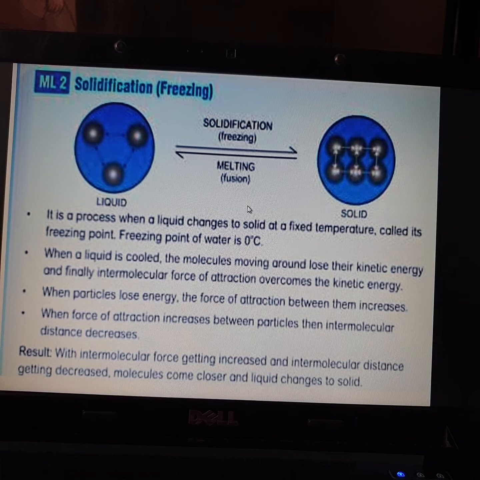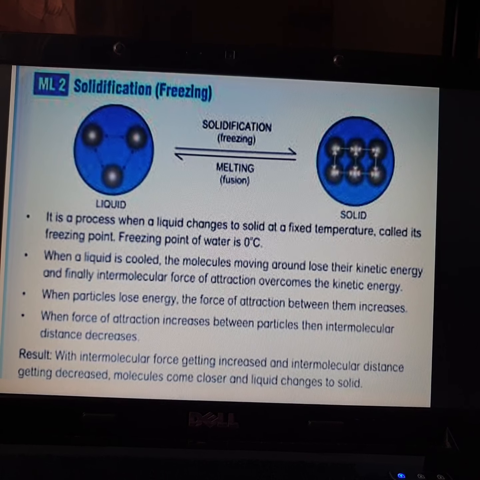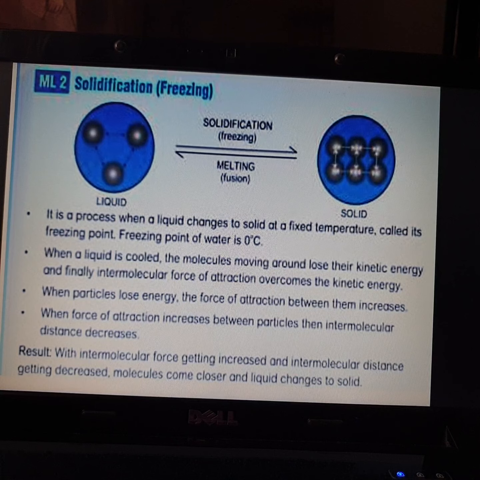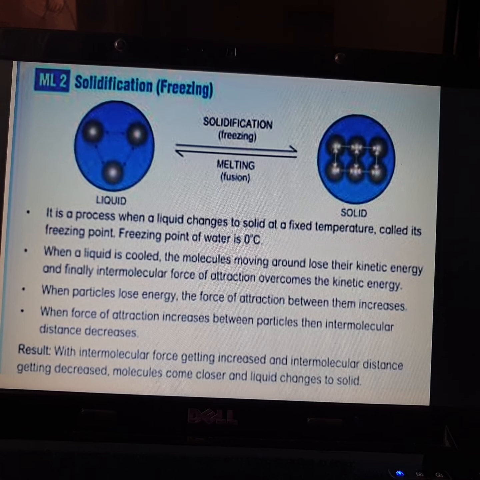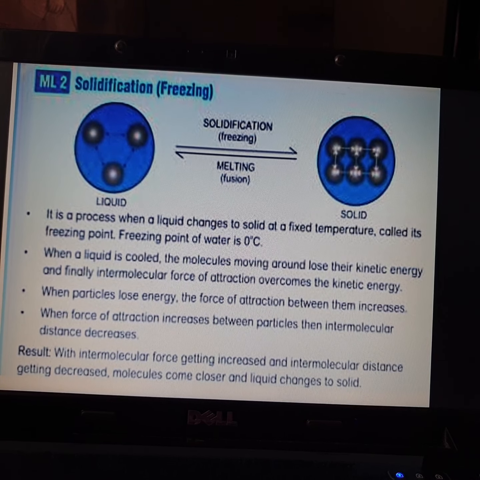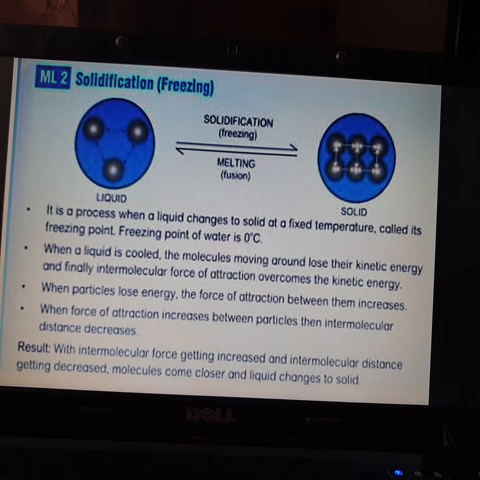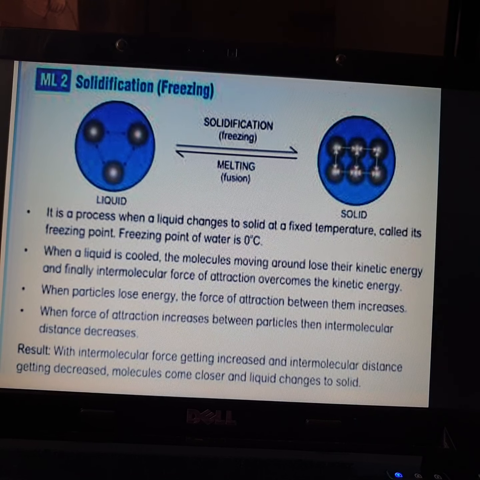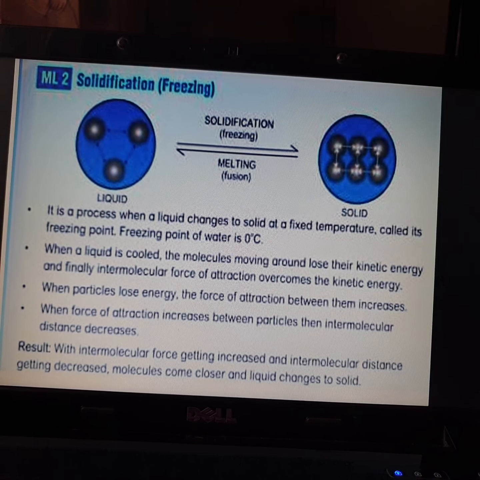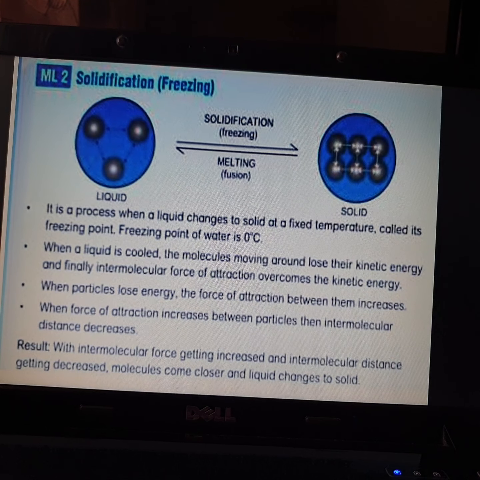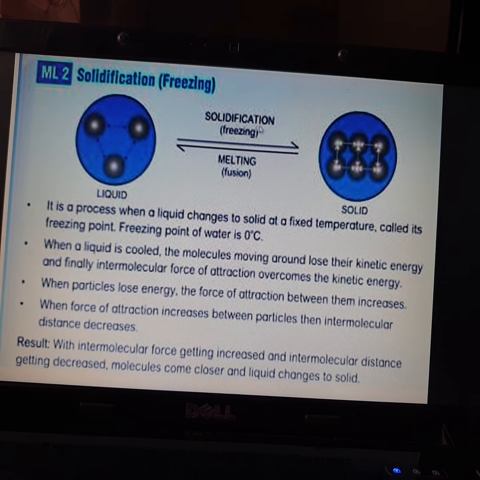So the best example we can give here is an ice cube getting melted, that is melting, or you can call it fusion. Again, if the same water is kept in a freezer, it gets converted into solid, that is called solidification. So these are interconversions: melting and solidification. We call them interconversions.